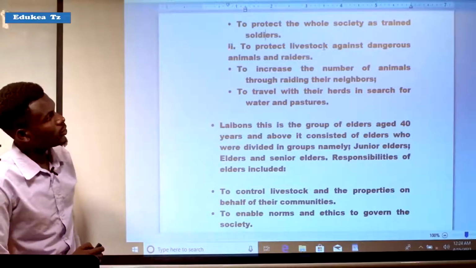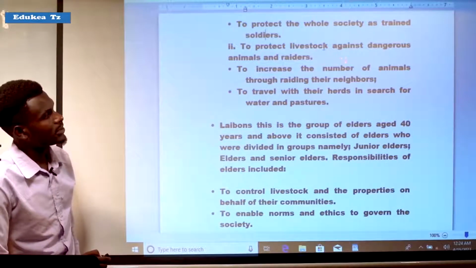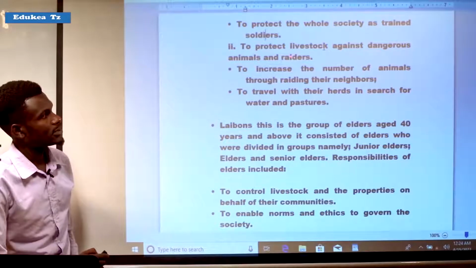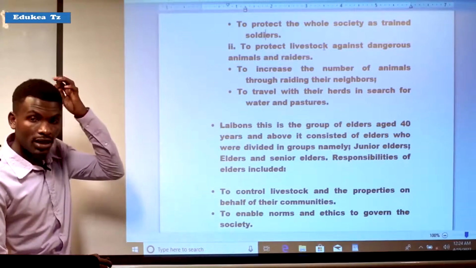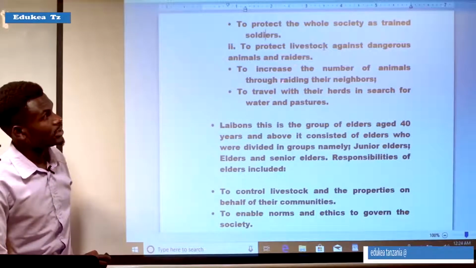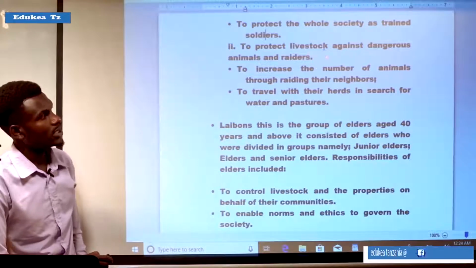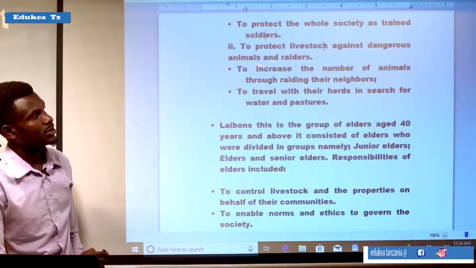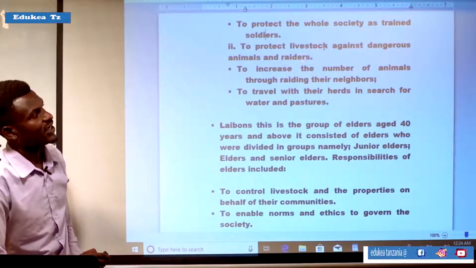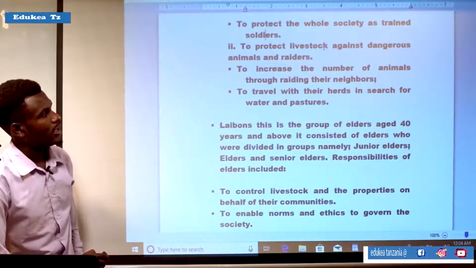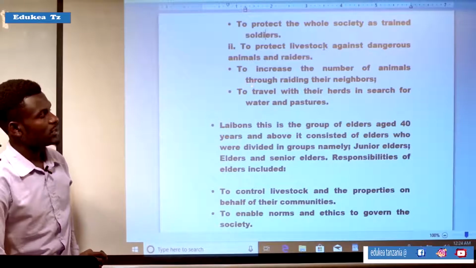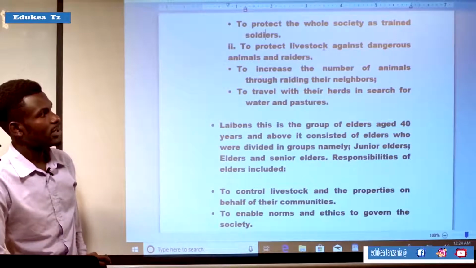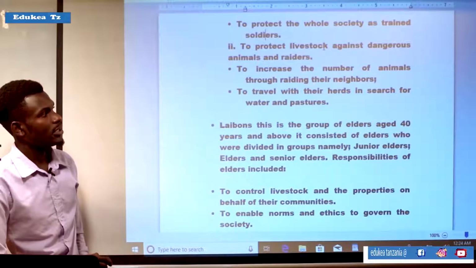And the second one was to protect livestock against dangerous animals and raiders. It means that the Molans were there to protect the livestock or cattle against dangerous animals like lions and raiders or invaders. Another responsibility of Molan was to increase the number of animals through raiding their neighbors.